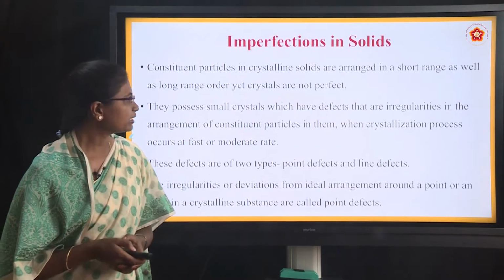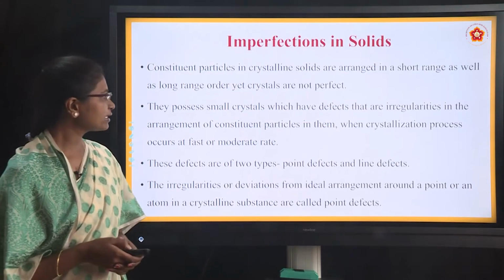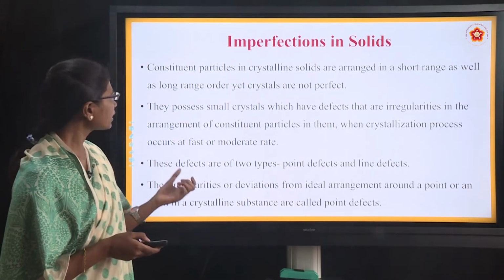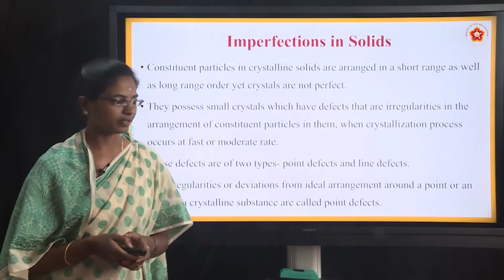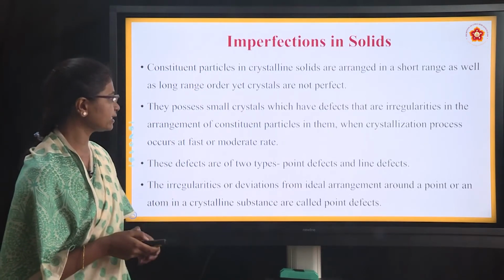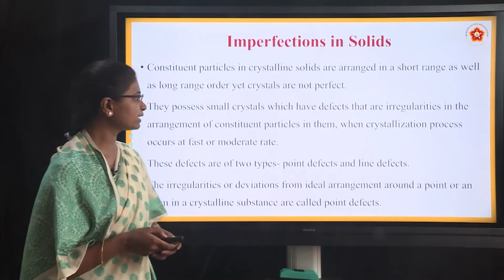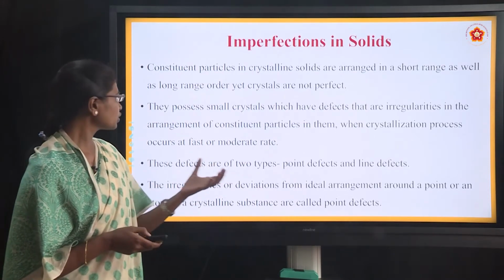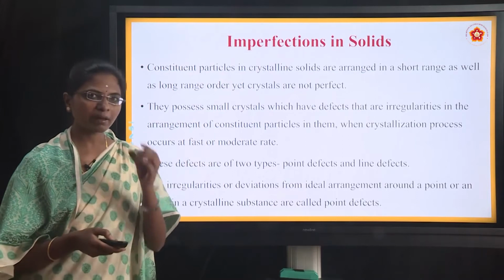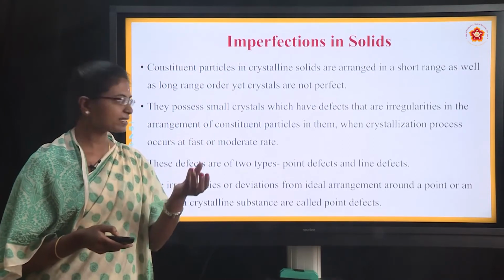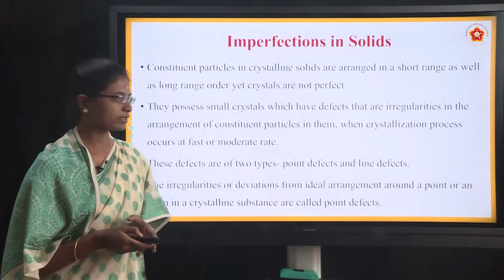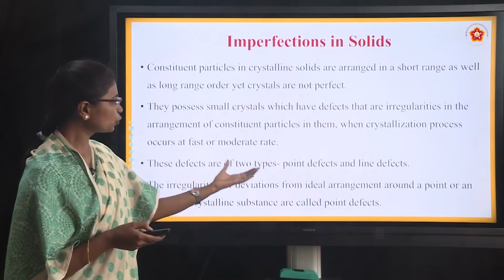Constituent particles in crystalline solids are arranged in short range as well as long range order, yet crystals are not perfect. They possess small crystals which have defects, that are irregularities in the arrangement of constituent particles, when the crystallization process occurs at a fast or moderate rate. It means the constituent particles present in the molecules are arranged in irregular shapes. And these defects are of two types.